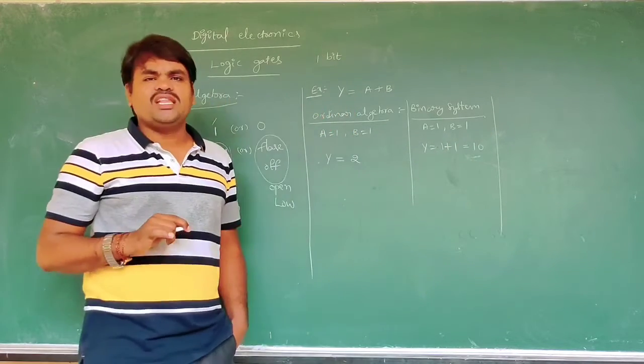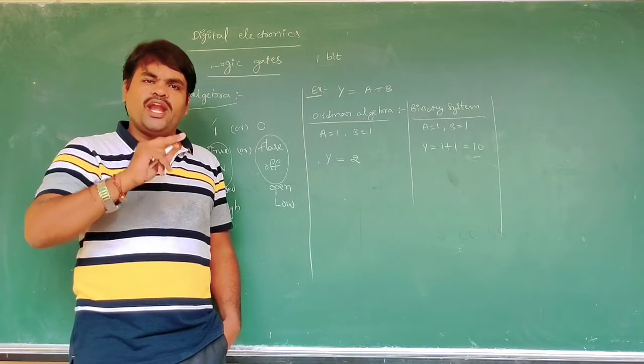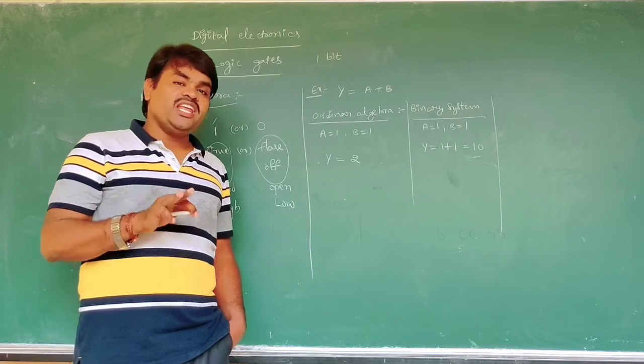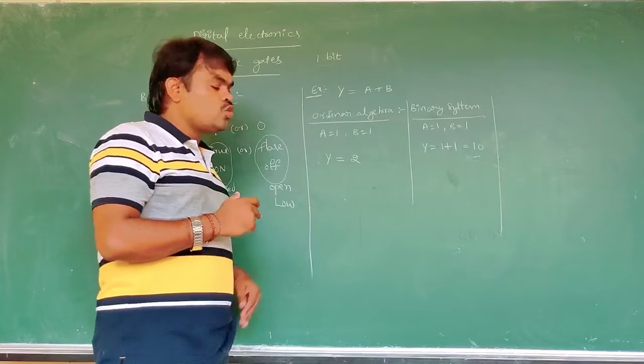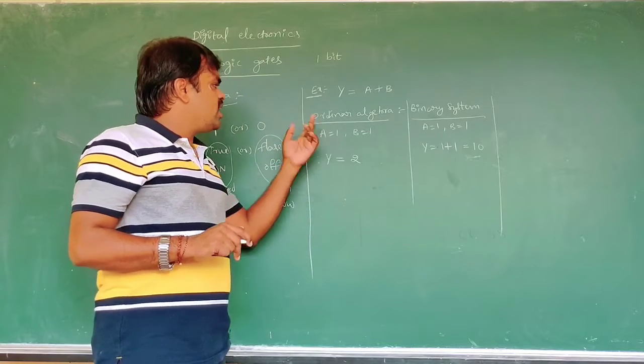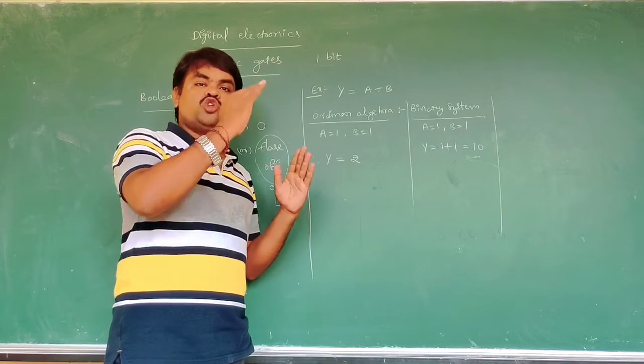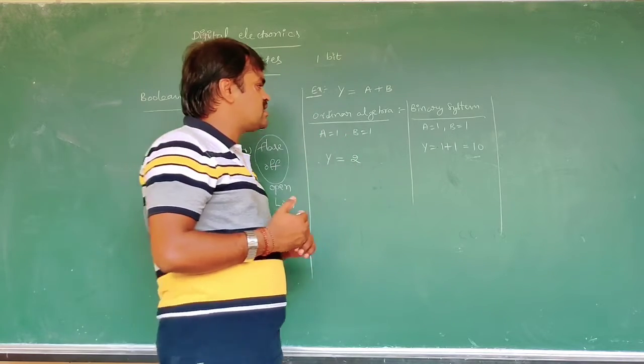We don't call it ten, it is called 1 and 0, because in the binary system there are only two numbers, 1 and 0. But in ordinary algebra, the decimal system, the digits are from 0 to 9.